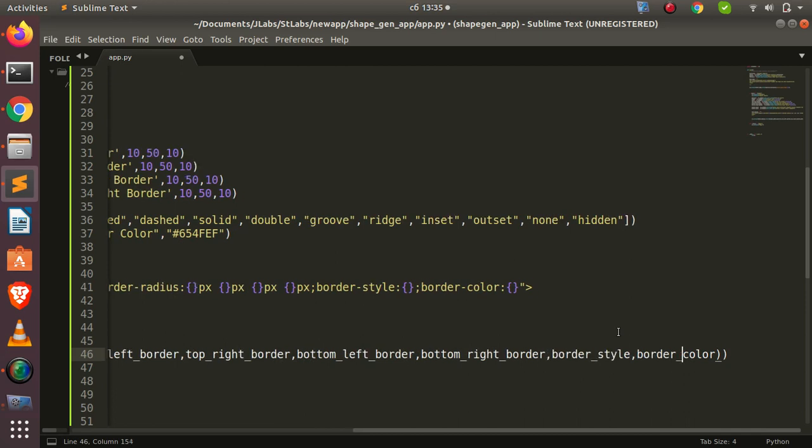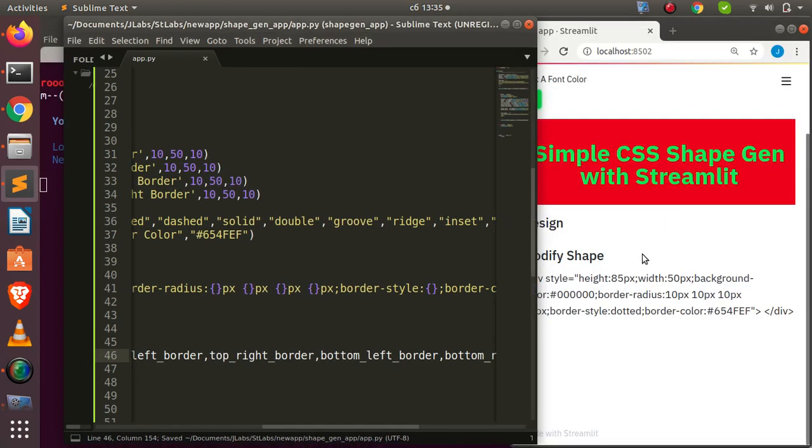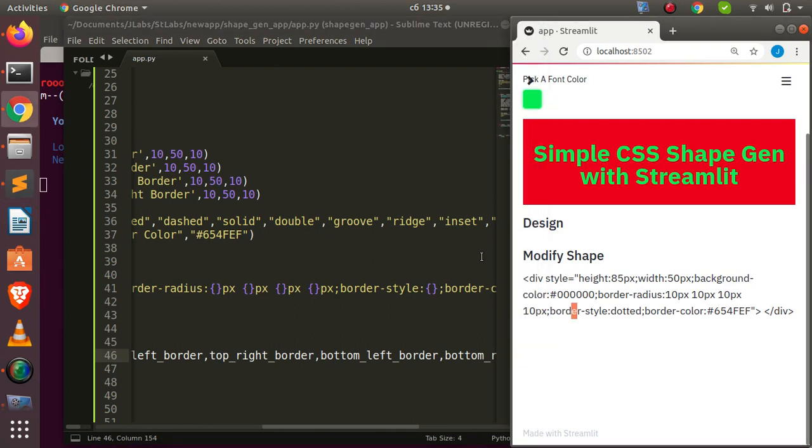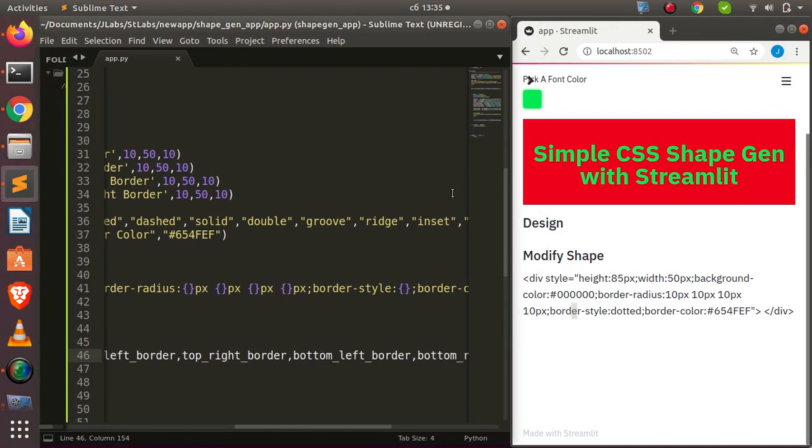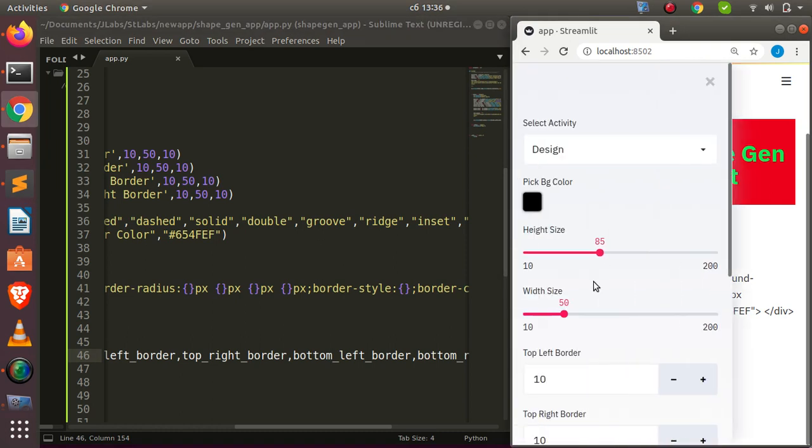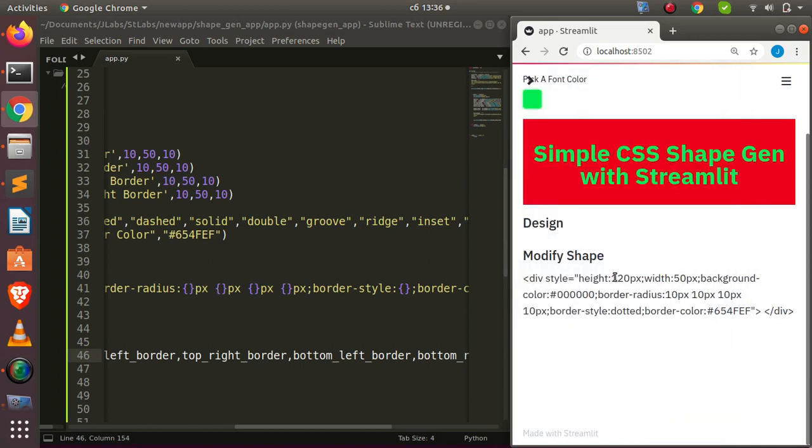Very interesting. So that is all that we need. If I save this one now and come back to what we're doing, it is showing the result, right? All the results that you have are being shown here. They are reflecting, right? As I change it from here, let's go back to the sidebar and change this one to this. Now it's changing it. You can see the result being reflected.